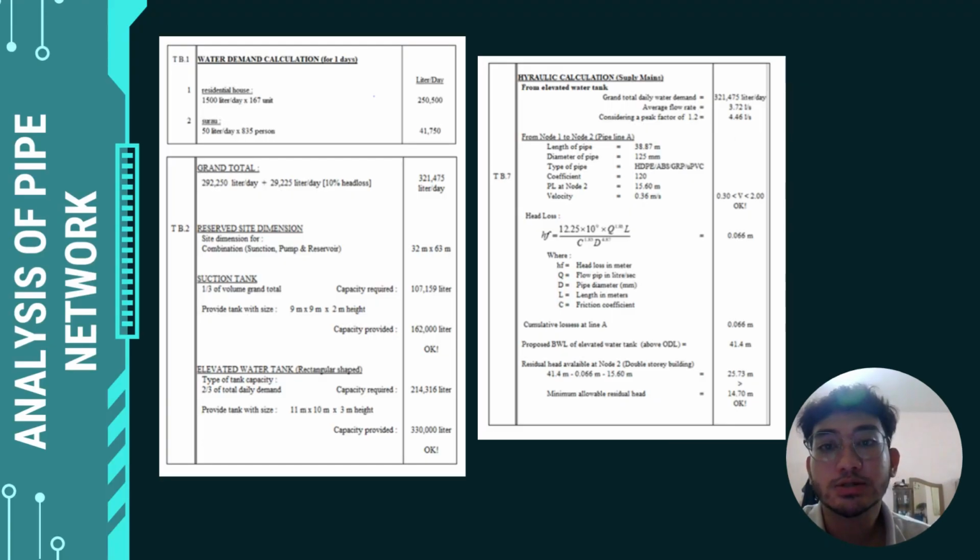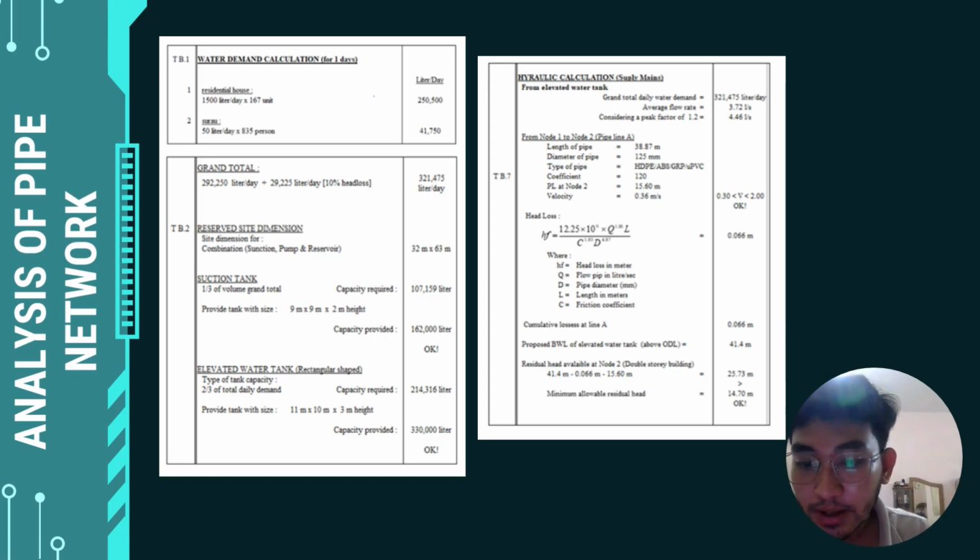Okay, the first picture shows the water demand calculation for the residential house: 1,500 liters per day, times the number of house units. For the surau or mosque, I get 50 liters per day, also from SPAN.